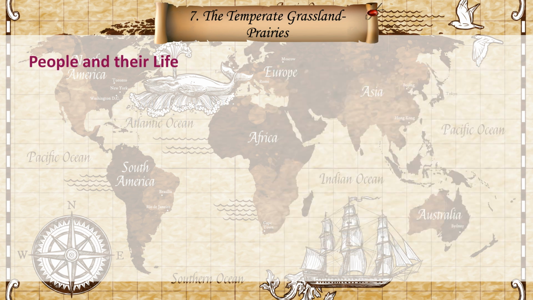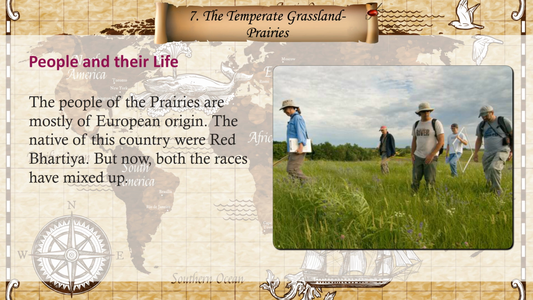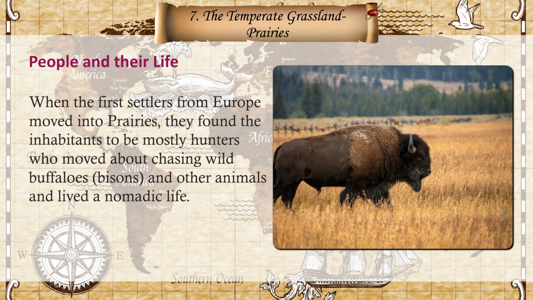People and their life. The people of the prairies are mostly of European origin. The natives of this country were Red Indians. But now both the races have mixed up. When the first settlers from Europe moved into prairies, they found the inhabitants to be mostly hunters who moved about chasing wild buffaloes, bisons, and other animals and lived a nomadic life.